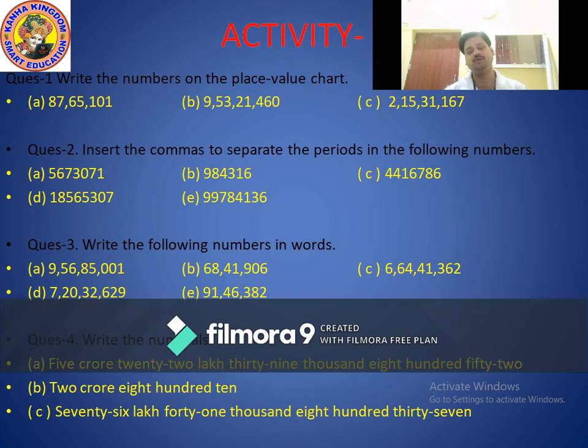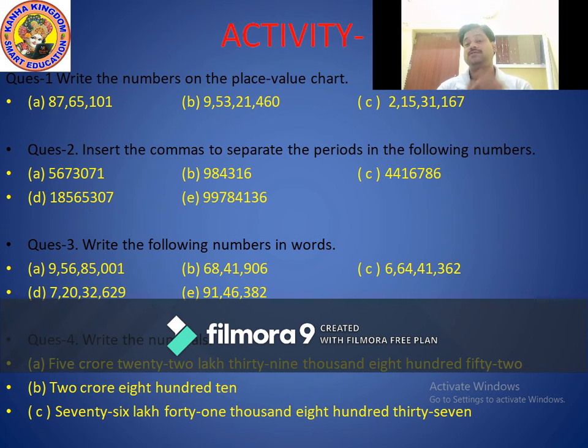Now move to another question, that is 7,20,32,629. Again, how many commas? 3 commas. So in 3 commas, how many periods? Very good, 4 periods.